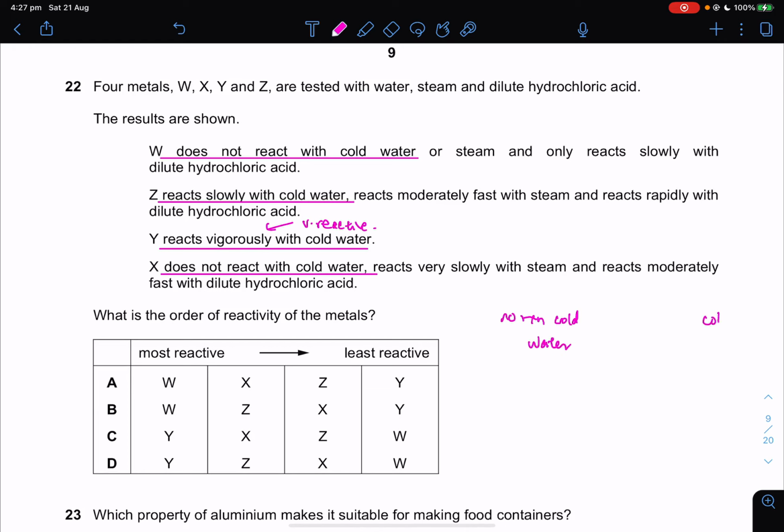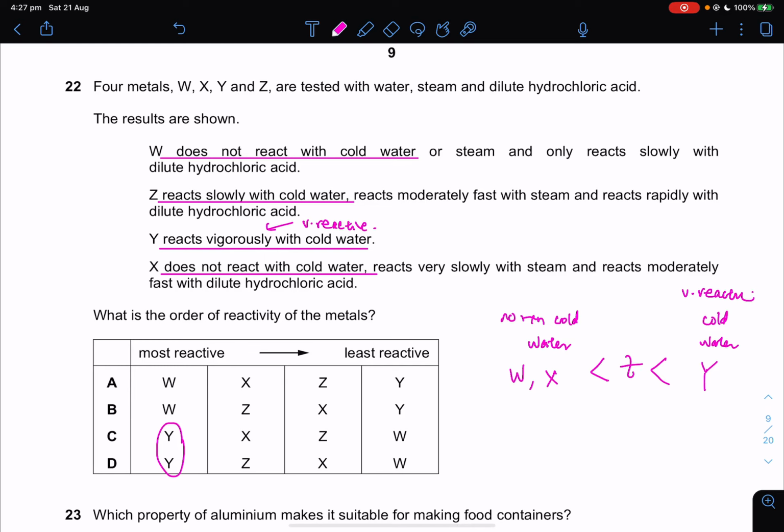And then in terms of cold water, very vigorous, very reactive, is going to be Y. So Y is very reactive, and there is no reaction with cold water for W and X. So I still don't know which one is more reactive, but I know that in terms of reactivity, Y is more reactive than Z, because Y reacts vigorously, very fast with cold water, Z very slow. These two do not react at all. So most reactive is Y. Y is more reactive than Z. Most reactive is going to be Y.